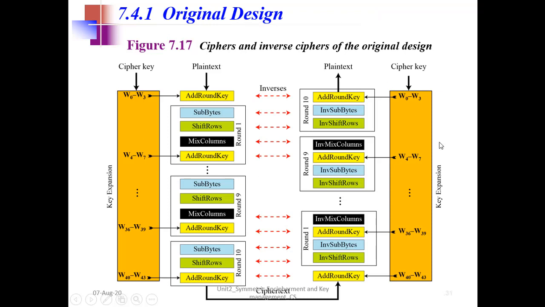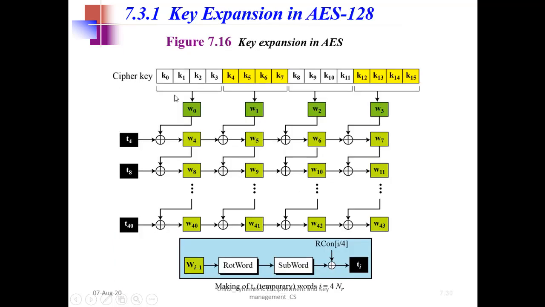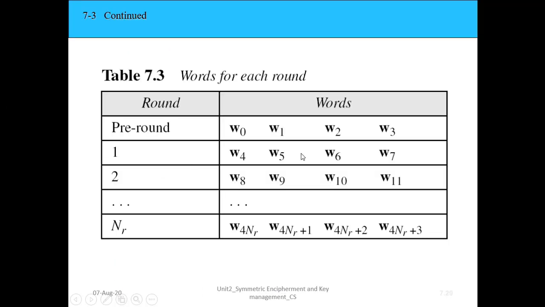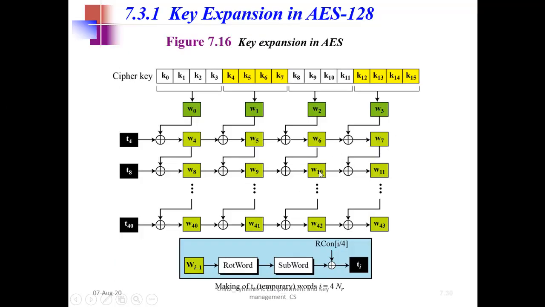Then this is the original design showing the entire AES structure. So what do we have? A 128-bit plain text. What is the first step? Add round key. So this W0 to W3 is my first round key, right? So it acts as the input. Then this goes to each round. So this is my round 1. Then in round 1 I again have add round key. If you see the previous slides, that requires another round key. So that is W4 to W7. We saw here again that for round 1 we take W4 to W7.